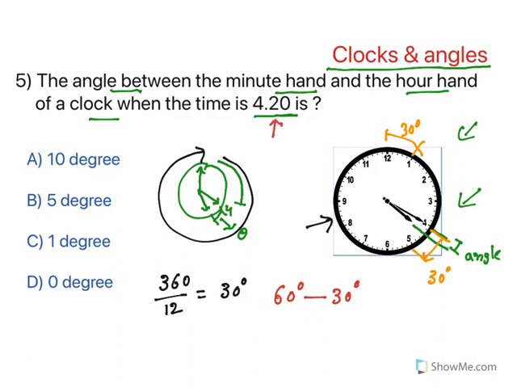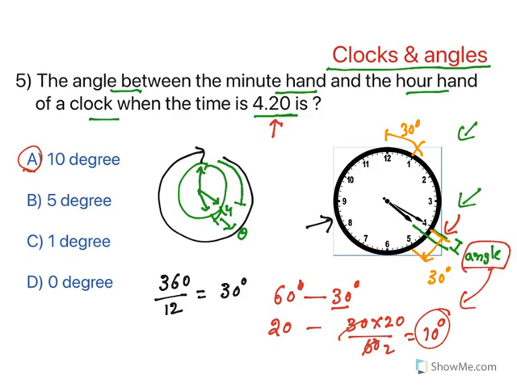Now what is our question? It is 4:20. So you need to know in 20 minutes how far the short hand has moved. So for 60 minutes, it is covering 30 degrees. For 20 minutes, how much will it cover? 30 into 20 by 60. 30 divided by 3 is 10 degrees. So the answer is 10 degrees. So the angle here is 10 degrees.